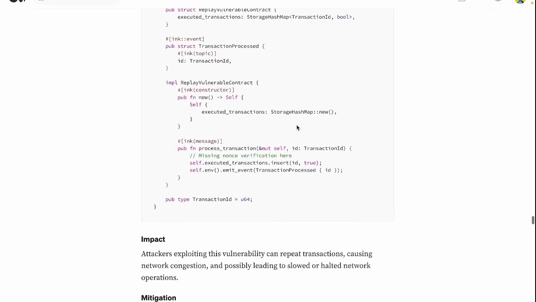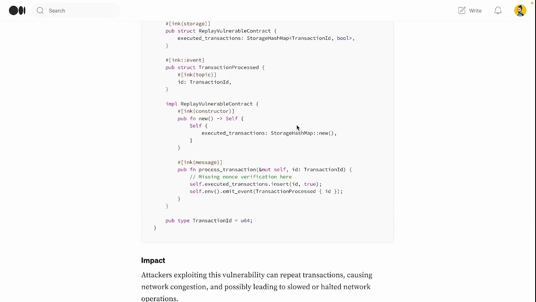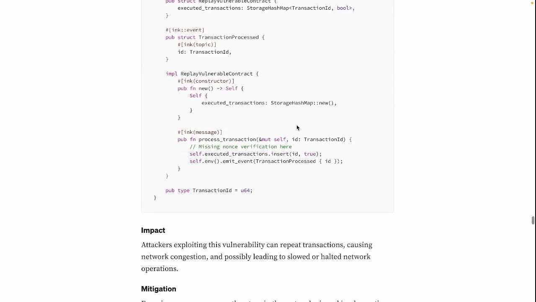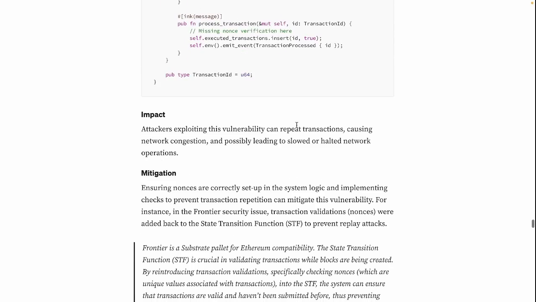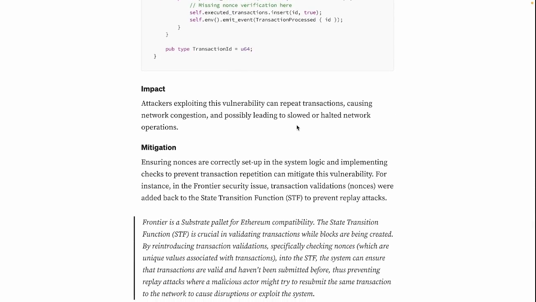Attackers exploiting this vulnerability can repeat transactions, causing network congestion and possibly leading to slowed or halted network operations. Now, how to mitigate it? Ensuring nonces are correctly set up in the system logic and implementing checks to prevent transaction repetition can mitigate this vulnerability. For instance, in the Frontier security issue, transaction validation of nonces was added to the state transition function, or STF, to prevent replay attacks.